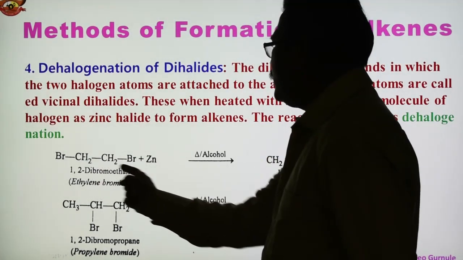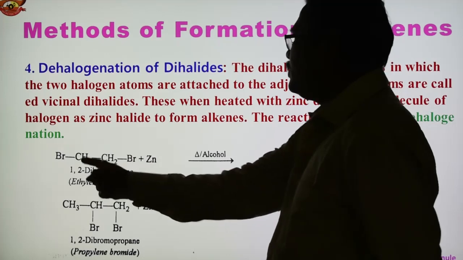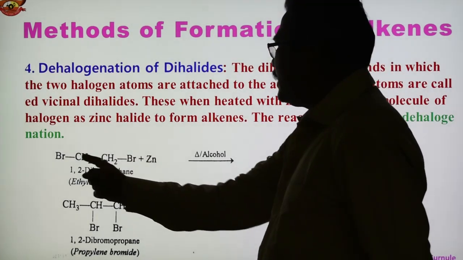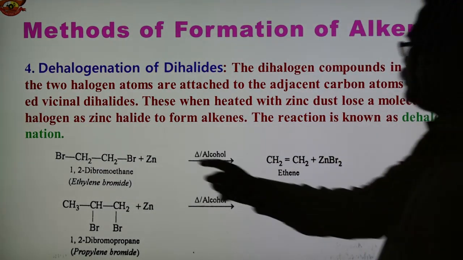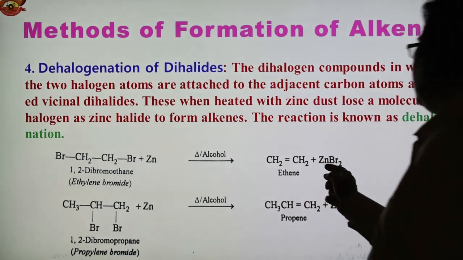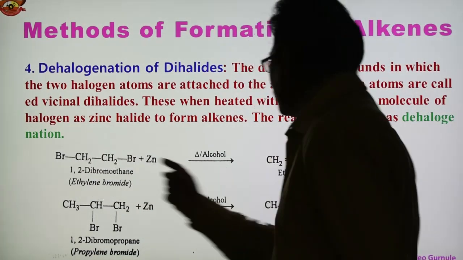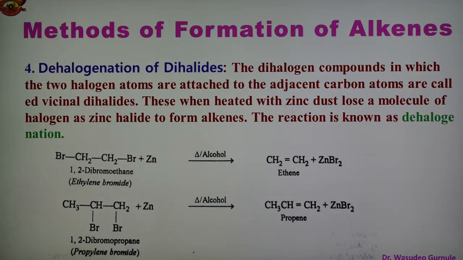Here, this is 1,2-dibromoethane or ethylene bromide. Two halogens are there on adjacent carbons, and the reaction is with zinc. So Zn and 2Br give ZnBr2 as one product. Br is removed from both carbons, so a double bond will come here. This is CH2=CH2, known as ethene or ethylene.